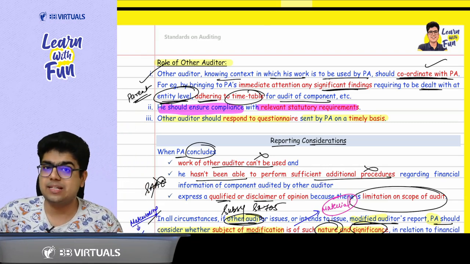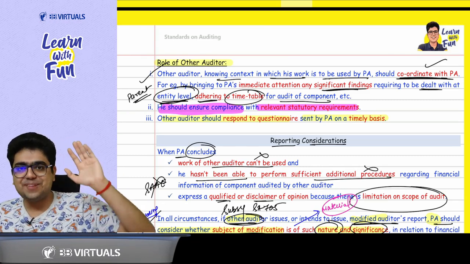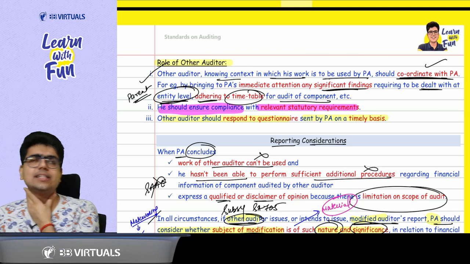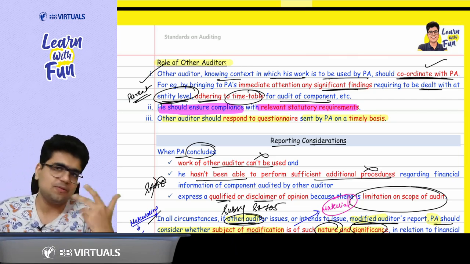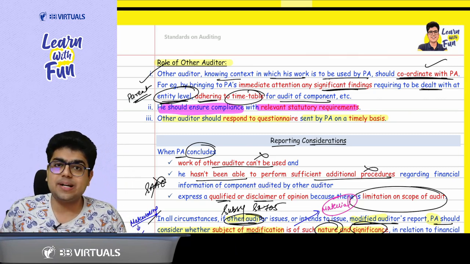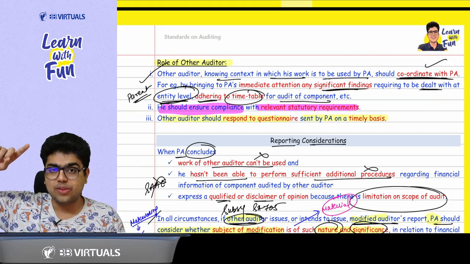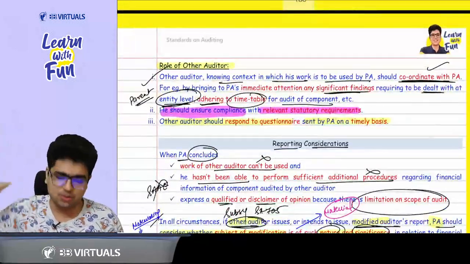And whatever timetable is there, he should complete the same. Second point, forgot. Sir, what was the second point? Statutory requirement. Okay, just try to recall. With practice, it will come to you. Compliance with the statutory requirement. And the last point was he issued a questionnaire. Yes, in your last point, also reply to that questionnaire.